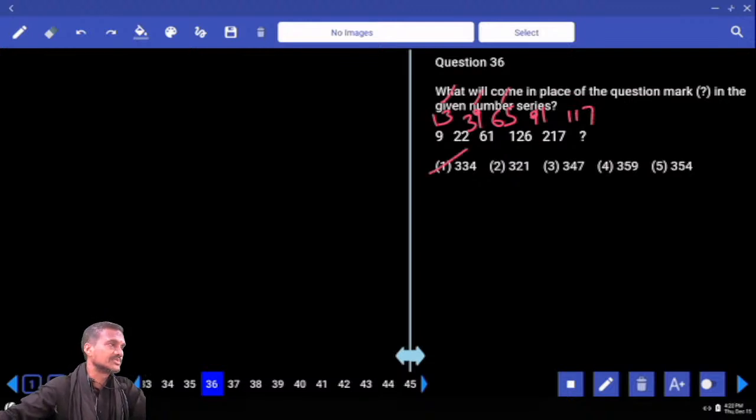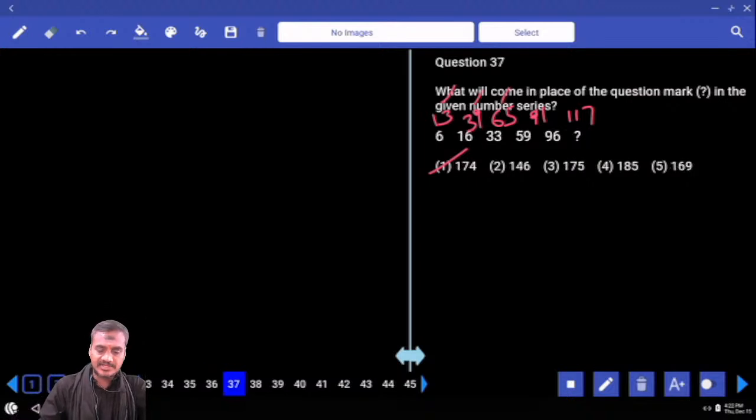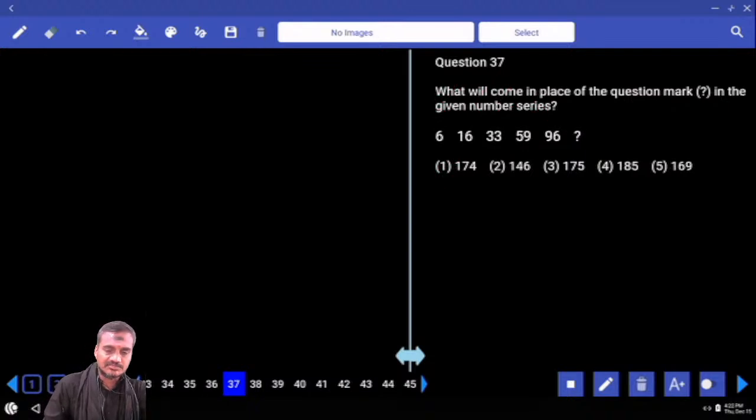Choice 1, question number 36. The differences between the numbers are odd multiples of 13. 13 into 1, 13 into 3, 13 into 5, 13 into 7. And next one, 37.